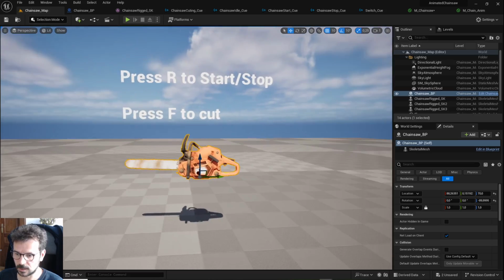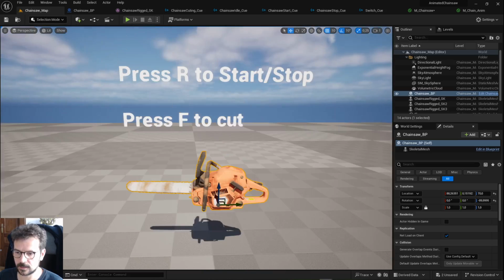Okay, that's all. It's going to be on Unreal Engine Marketplace. It's ready to go. Just buy it and put it in your character and you can use it.